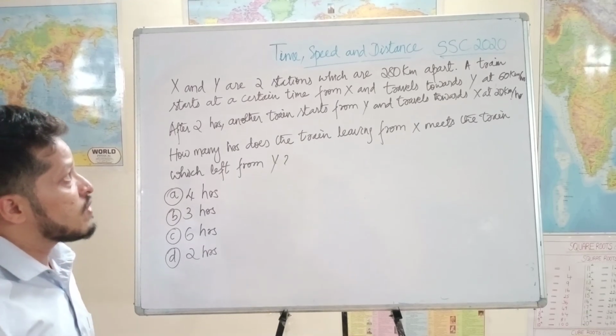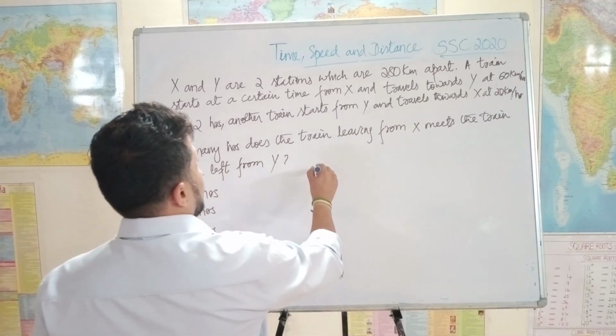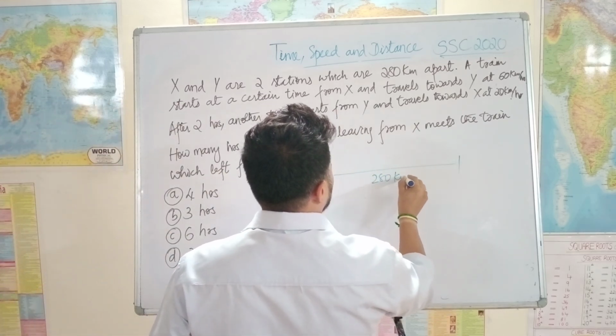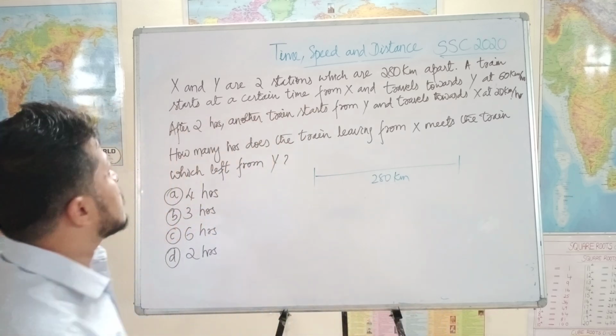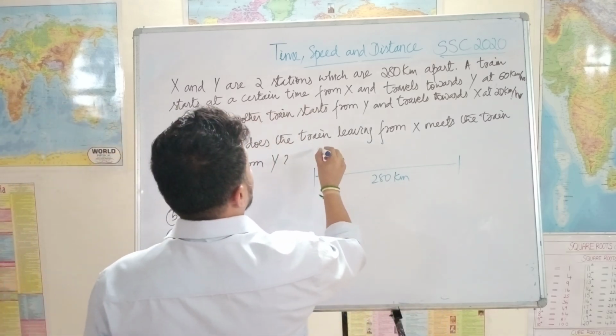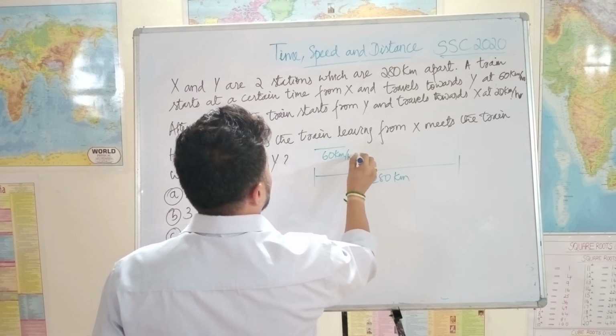Okay, this is another question from SSC 2020. X and Y are two stations which are 280 kilometers apart. A train starts at a certain time from X and travels towards Y at 60 kilometers per hour.